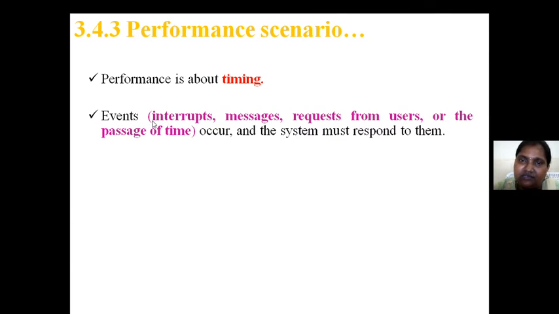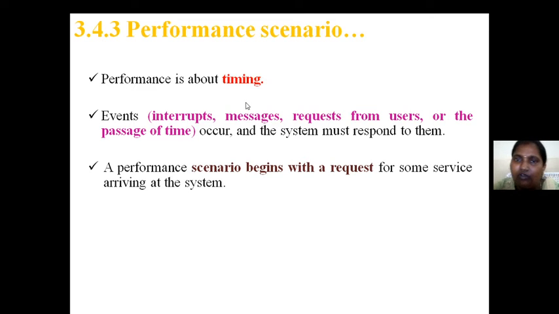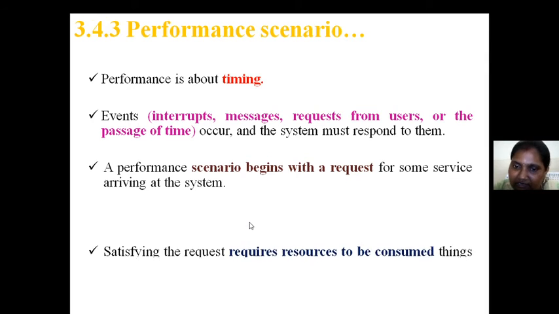What are the events to measure this performance, or in what possibilities can we estimate performance effectively? If everything is running well and there is no problem at all, the performance is good. But in what scenarios do we have to check performance? Whenever interrupts occur, messages arrive, a request comes from the user, or time passes. Even in these situations, if performance is good, your system quality attribute is superb. A performance scenario begins with a request for some service arriving at the system.